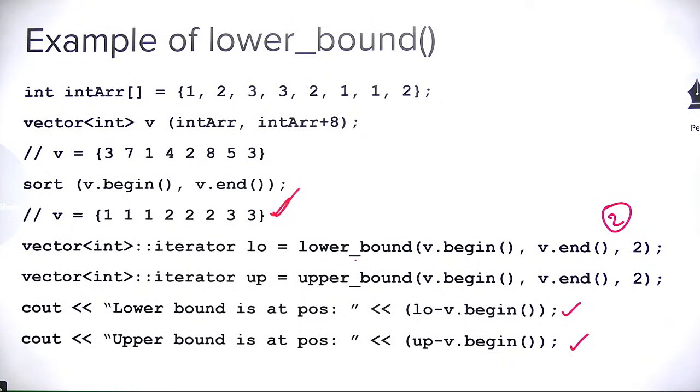If you have the vector 1 2 3 4 5 6, then the upper bound of the element 6 will be v dot end, because there is no element greater than 6. No element is strictly greater than 6, so that's why v dot end will be returned. Okay guys, just let me know what will be the values. What will be low minus v dot begin and what will be up minus v dot begin.